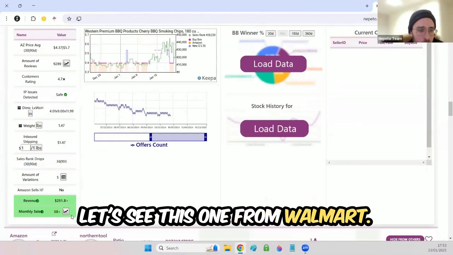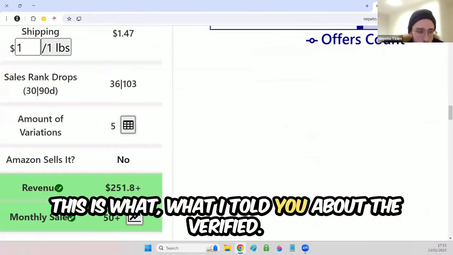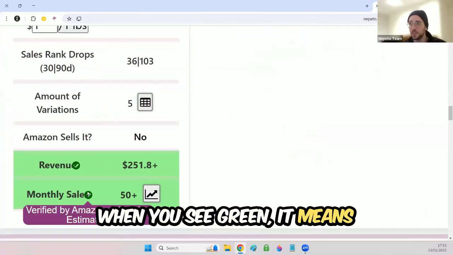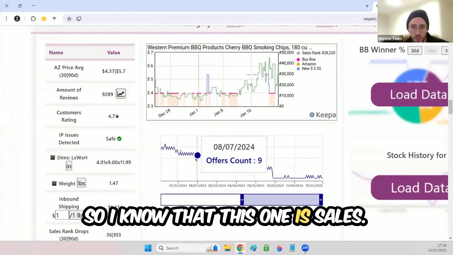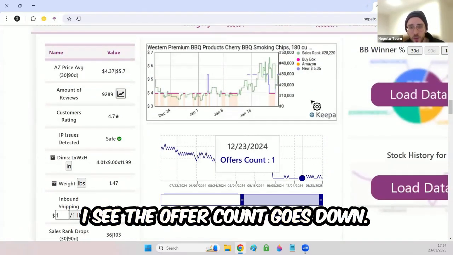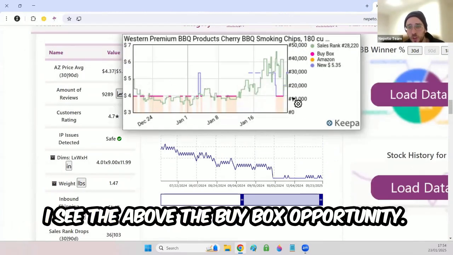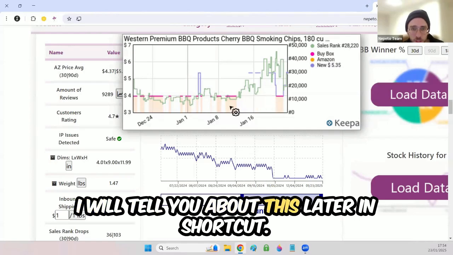Let's see this one from Walmart. This is what I told you about the verified. When you see green, it means that it's verified by Amazon. So Amazon told us that it has 50 plus sales a month, so I know that this one sells. I see the offer count goes down. Amazing. I see the above the buy box opportunity. I will tell you about this later.